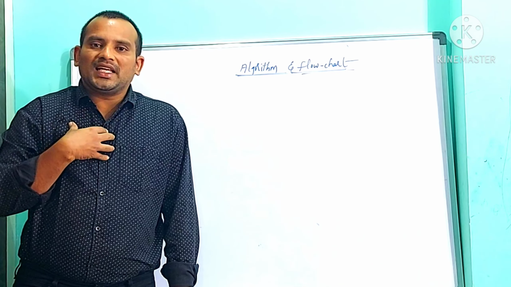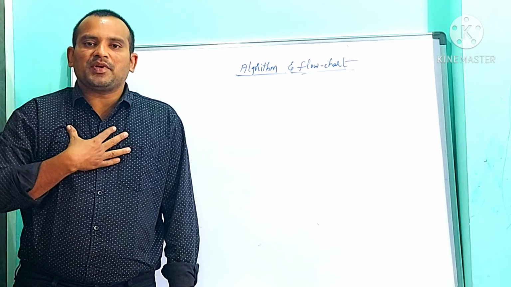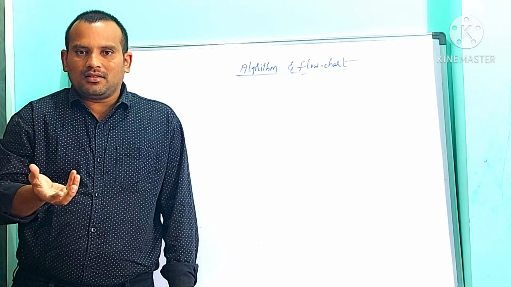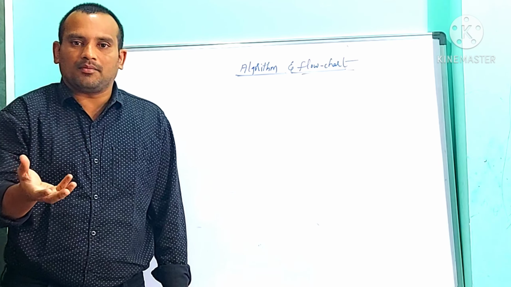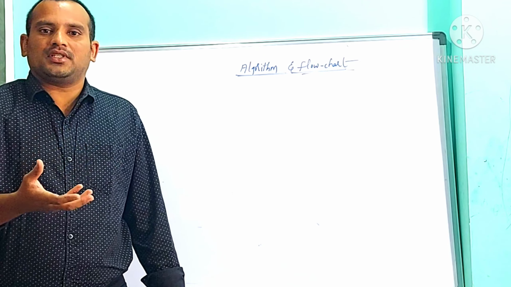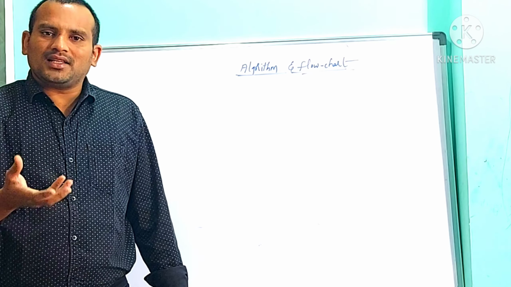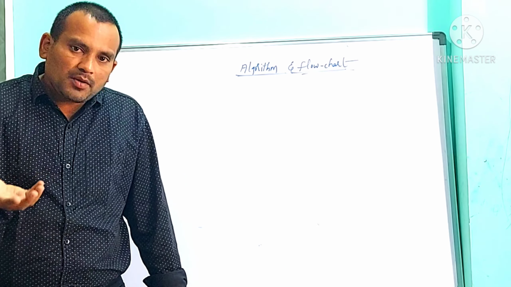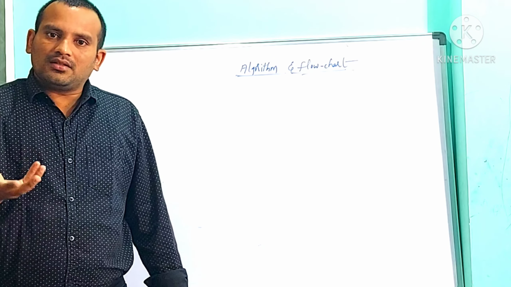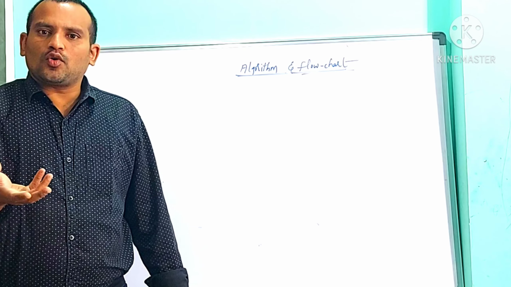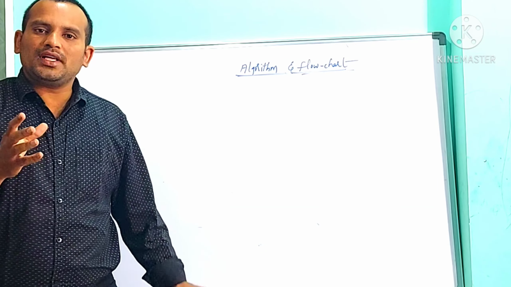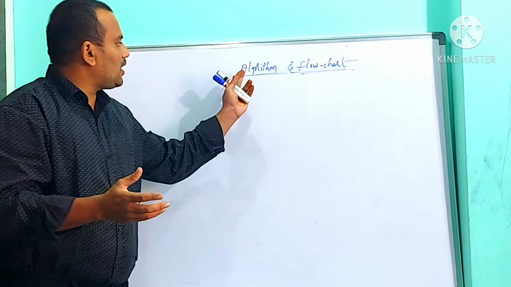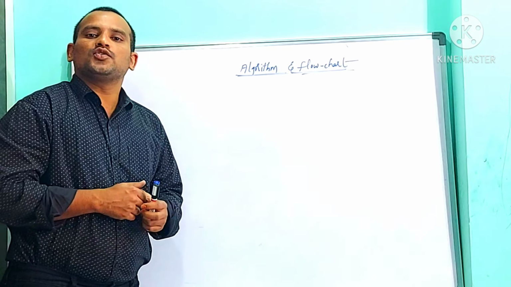Suppose I am using the English language, then English becomes pseudocode. Chinese people using the Chinese language for writing an algorithm, then Chinese becomes pseudocode. Like that, if I write an algorithm in Telugu, then Telugu becomes pseudocode. Hindi becomes pseudocode. Pseudocode is the language which we are using to write the steps of an algorithm.